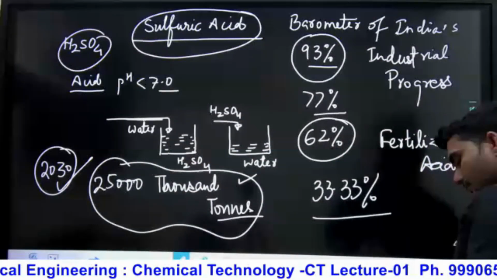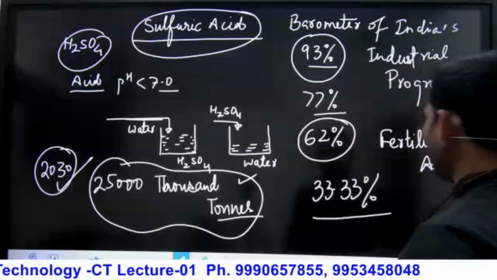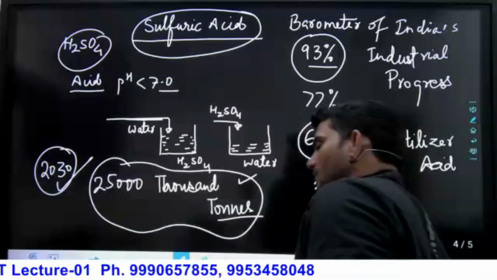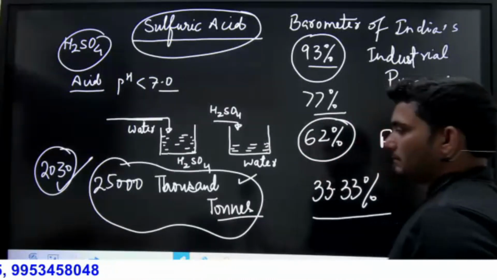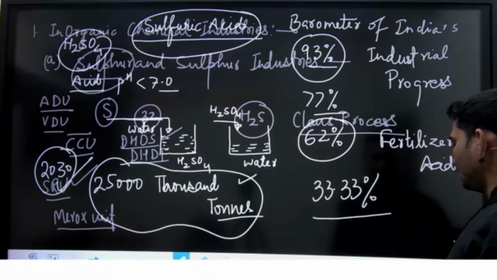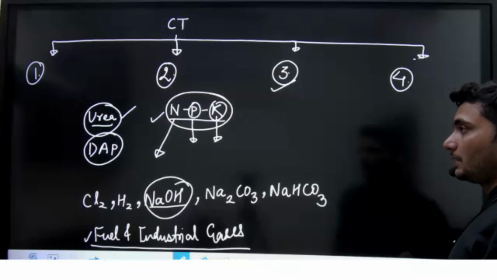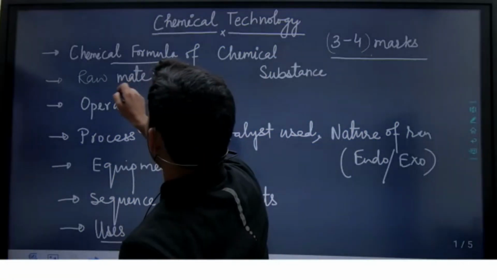After that, what will be the raw material for the production of sulfuric acid? That will be sulfur and oxygen. Sulfur and oxygen. So I told you the chemical formula and raw material.